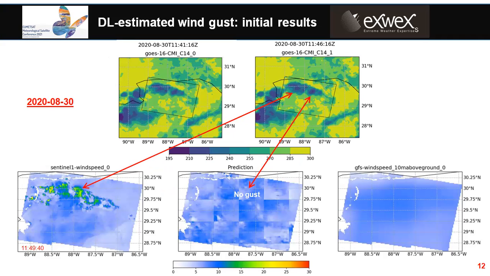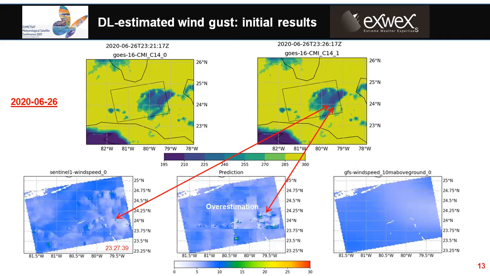Now we are presenting the case where convective wind is detected on one image. As you can see here, however, the learning model cannot predict winds at the same location. On the contrary, this illustrates that the learning model seems to overestimate winds, because the winds associated with deep convection on Sentinel-1, as you can see here, are not so high as those predicted by the learning model.